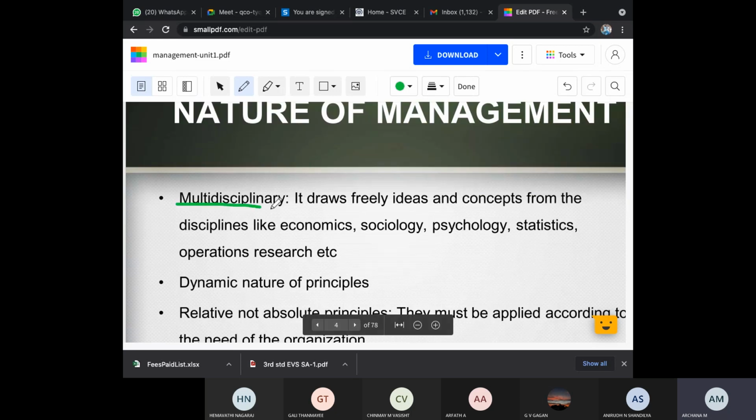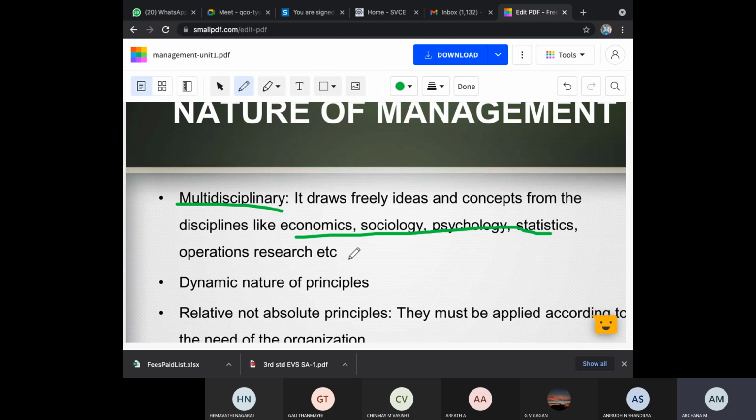The first important thing is multidisciplinary. That is, it draws ideas and concepts freely from disciplines like economics, sociology, psychology, statistics, and operations research. As I told you in the beginning, management is a subject not only meant for management people. It is related to all the branches in engineering.